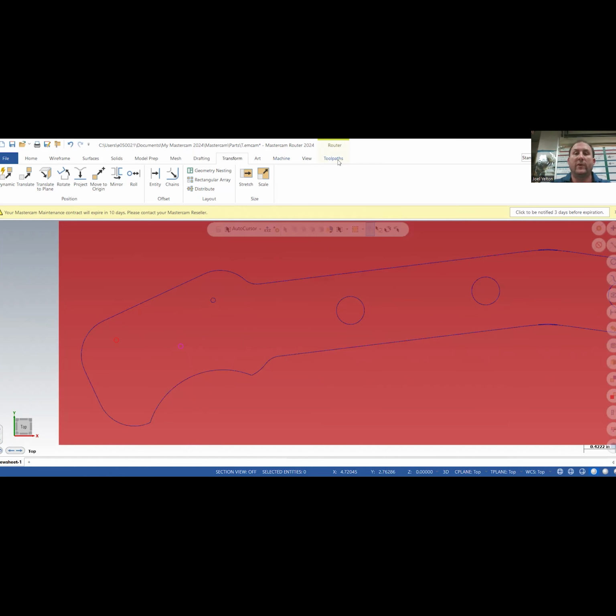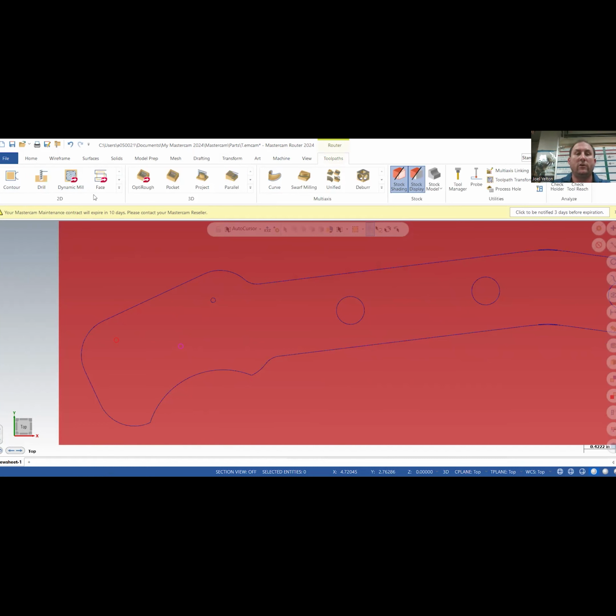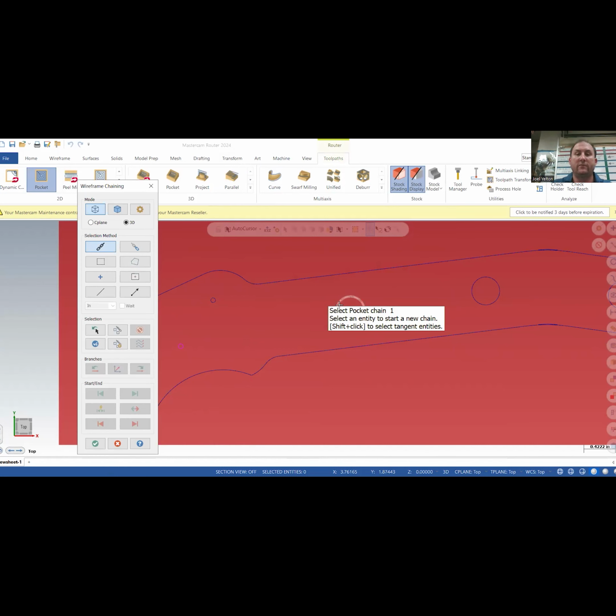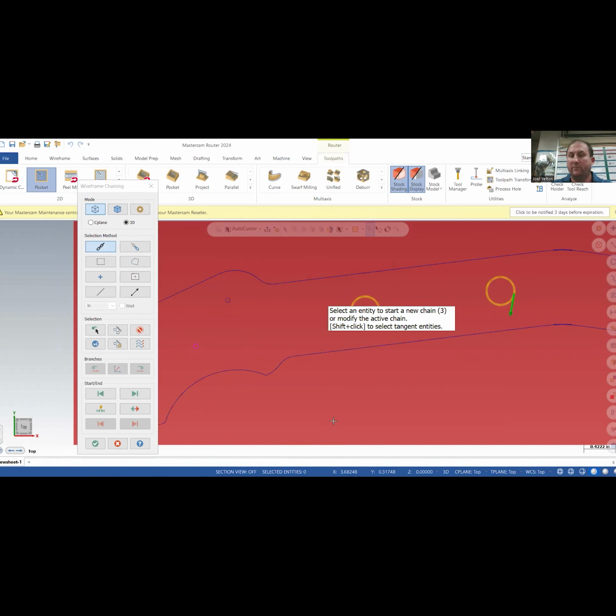Okay, so toolpath. We are going to do a pocket on chain. That's going up. That's going down, so it doesn't matter because we're on pocket.